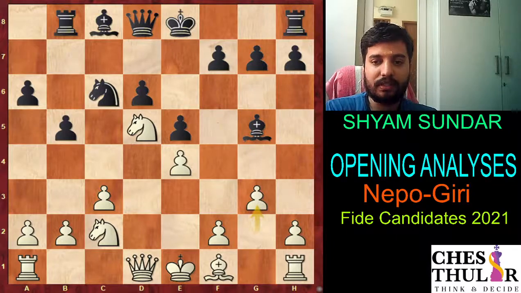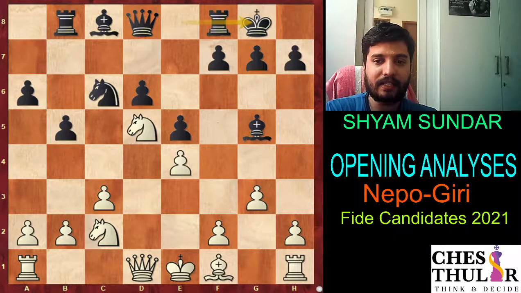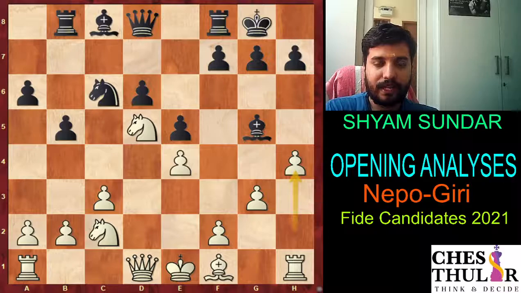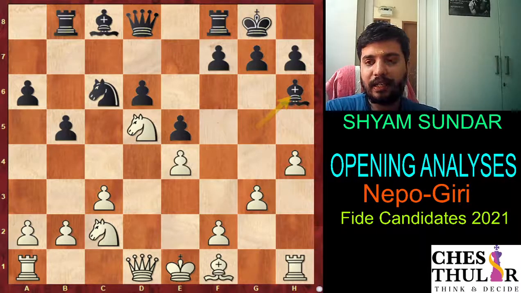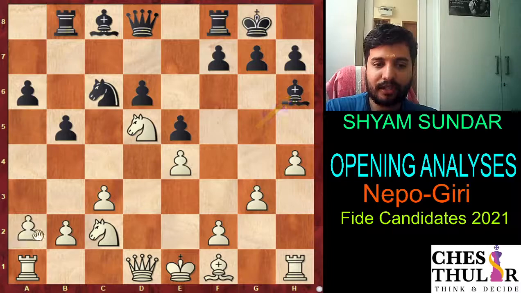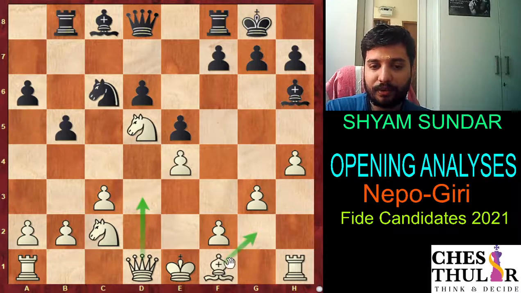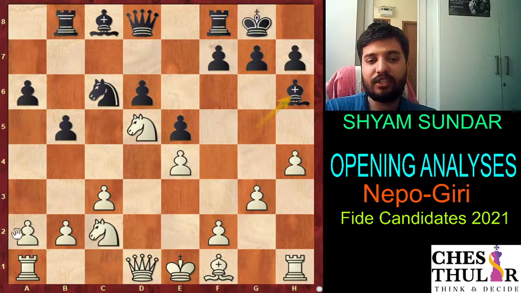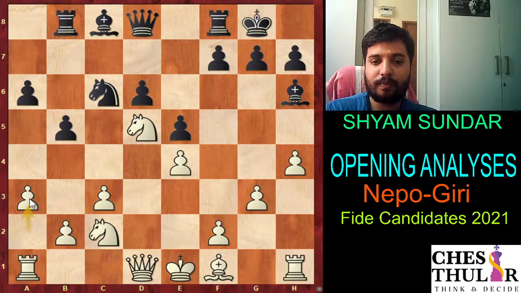So g3, castle, h4. Again, all these are quite standard stuff in this variation. Bishop h6. And here I was a bit surprised when Nepo chose a3. He just kept all the options open. He did not play queen d3, bishop g2 or bishop h3. He just chose g3 and decided to postpone the decision of developing the f1 bishop.